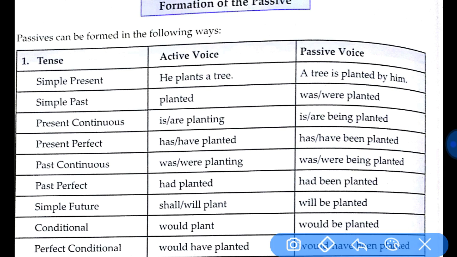Now let us see the next one, present perfect. We already have the helping verb has, have. So we don't have to go in search of the helping verb. Then in order to show the difference between the active and passive voice, we use been in the passive voice. So we have he has planted a tree. Then when we change it into passive voice, a tree has been planted. Has is used for singular and have is used for plural. The same format could be used